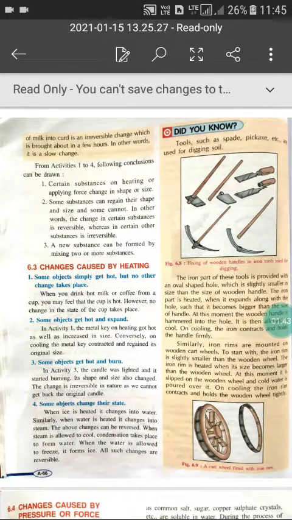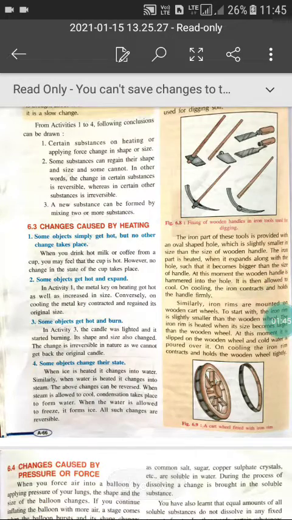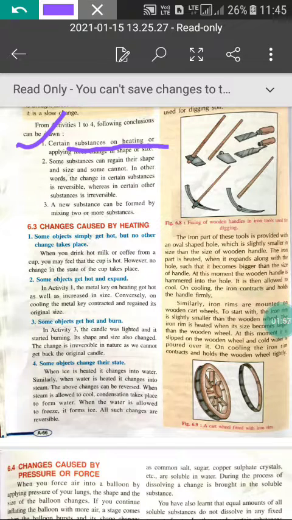From this activity, from activity 1 to 4, you can see that the following conclusions can be drawn. First conclusion, certain substances on heating or applying force change in shape or size. Second, some substances can regain their shape and size and some cannot. In other words, the change in certain substances is reversible, whereas in certain other substances it is irreversible.